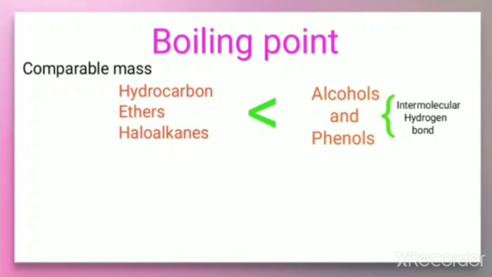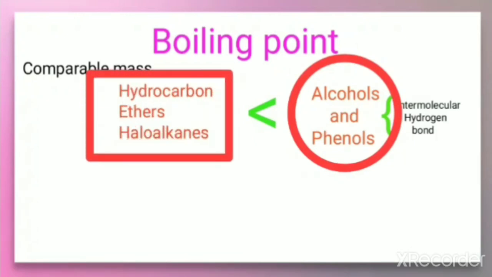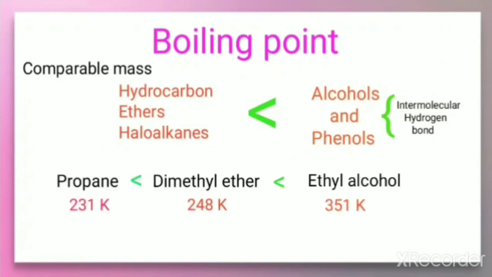From this, we can conclude that alcohols and phenols have a higher boiling point compared to hydrocarbons, ethers and haloalkanes if they have comparable mass. This is because of the intermolecular hydrogen bond existing between the molecules of alcohols and also between the molecules of phenols. So let us take an example.